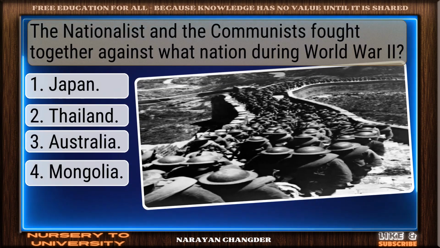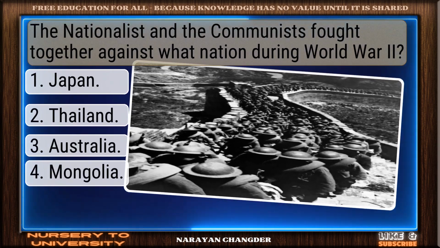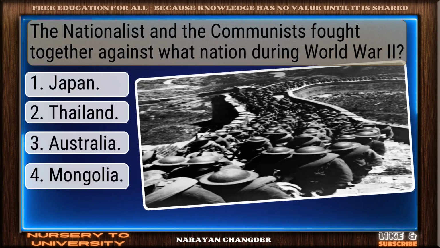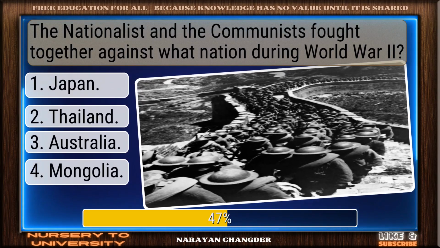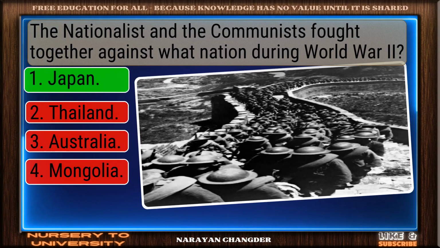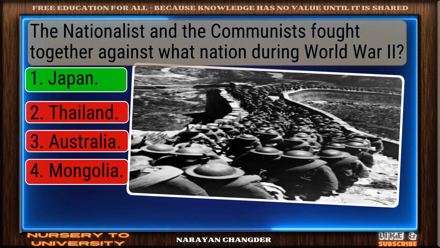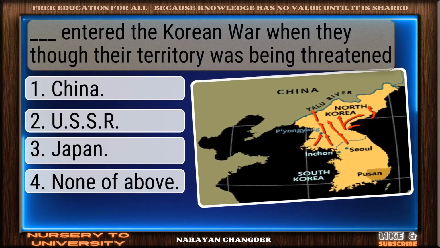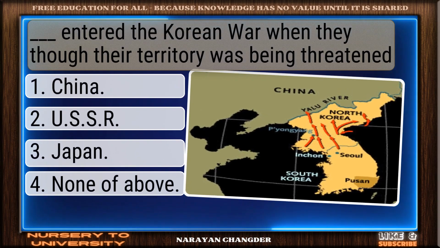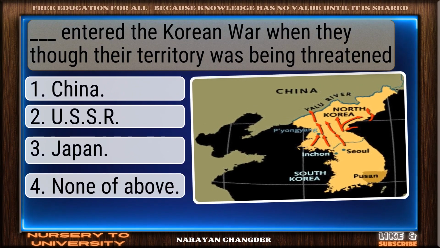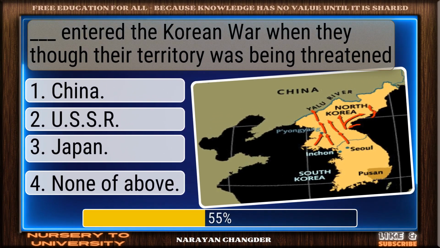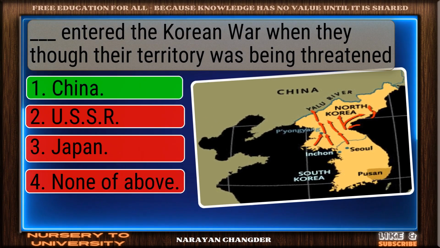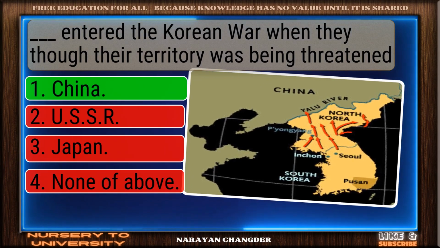The nationalists and the communists fought together against what nation during World War II? Right choice. Japan is the best answer. Dash entered the Korean War when their territory was being threatened. Perfect. China is the correct choice.